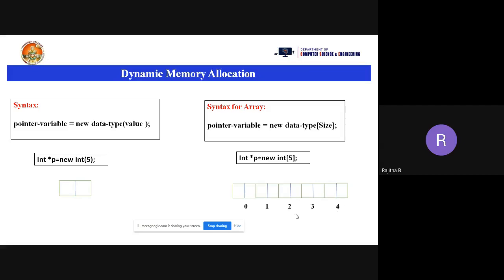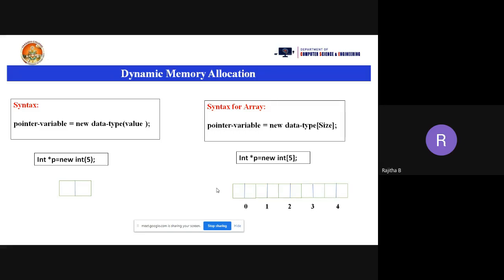So when you're taking the array, we need to take the index positions. Now observe carefully how many bytes will be allocated: 1, 2, 3, 4, 5, 6, 7, 8, 9, 10. Totally 10 bytes will be allocated. Each 2 bytes take 1 value, 2 bytes for 1 index position: 0, 1, 2, 3, 4. I think you are already aware of how the memory is allocated for an array, isn't it?